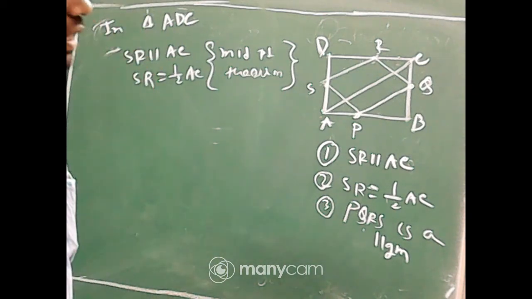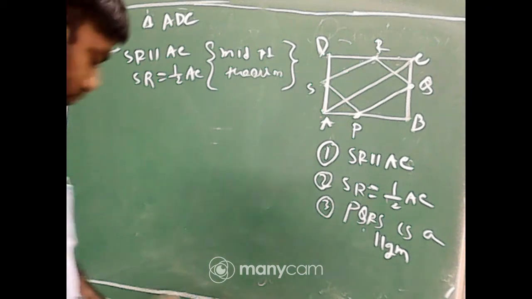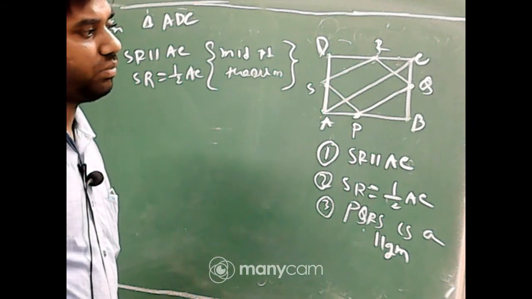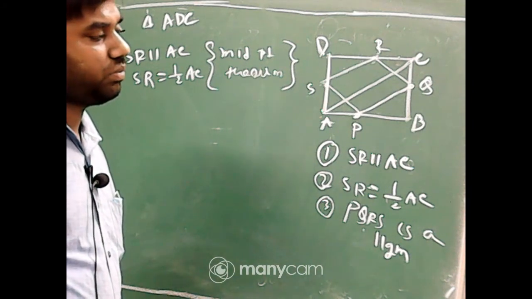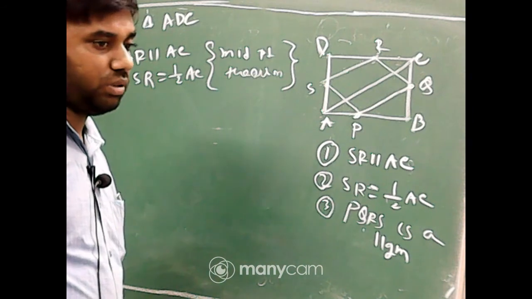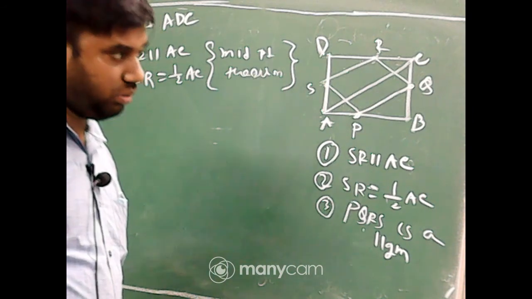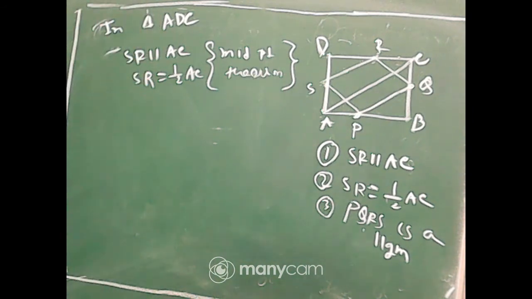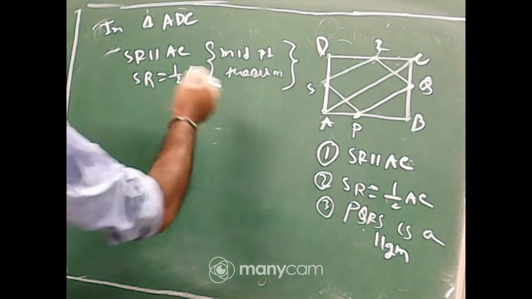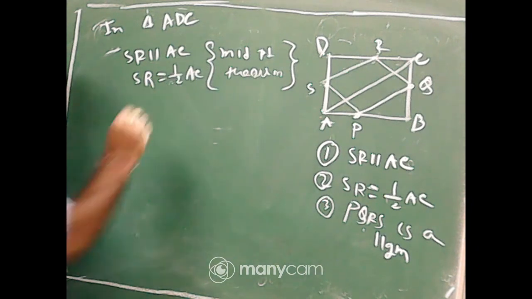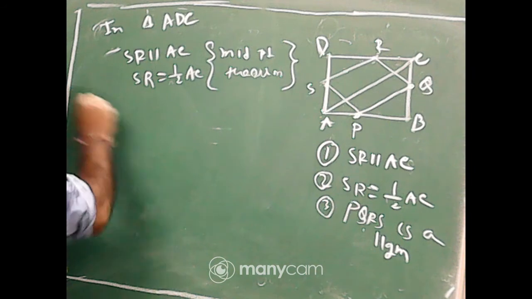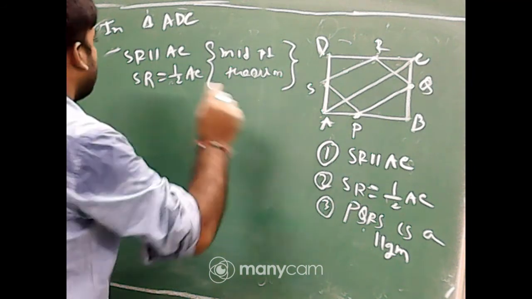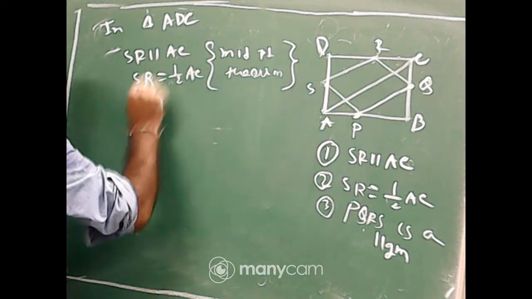So the first part, have you any problem? Okay, now we have proved the first portion by using the midpoint theorem.